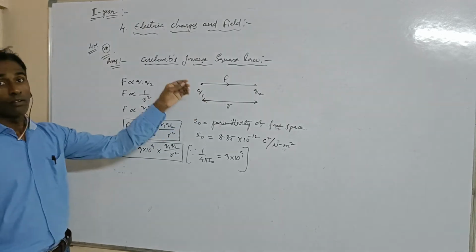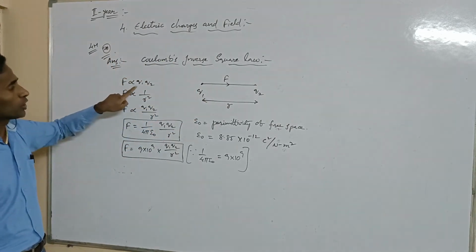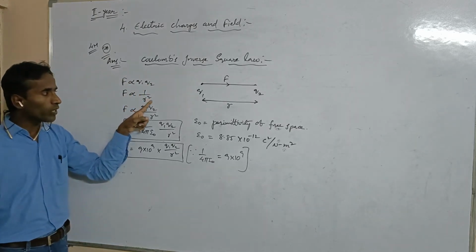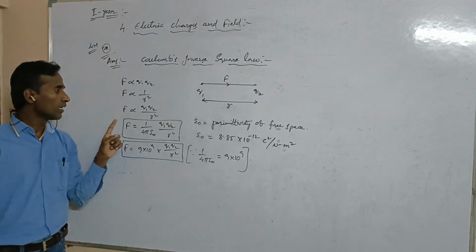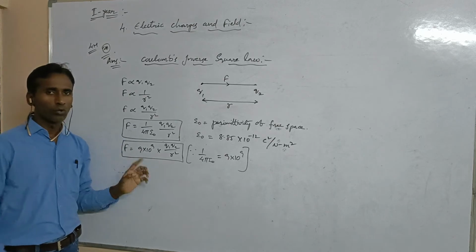After that, according to the statement, we have to write F is directly proportional to q1 q2, and F is inversely proportional to the square of the distance, where r is the distance between these two charges. Then combining the equations, you will get this equation.